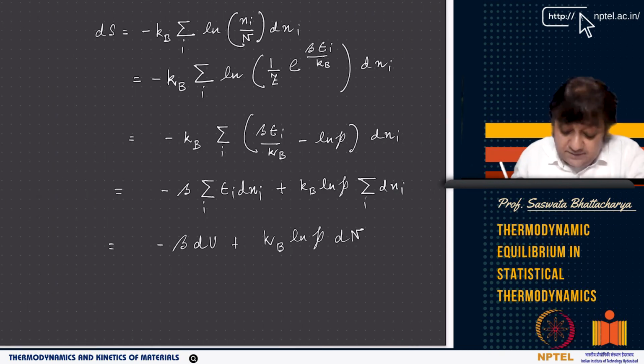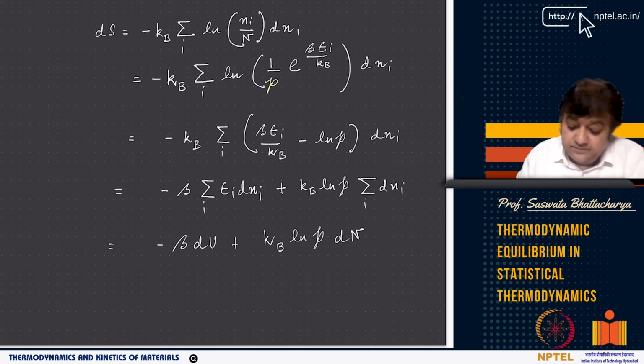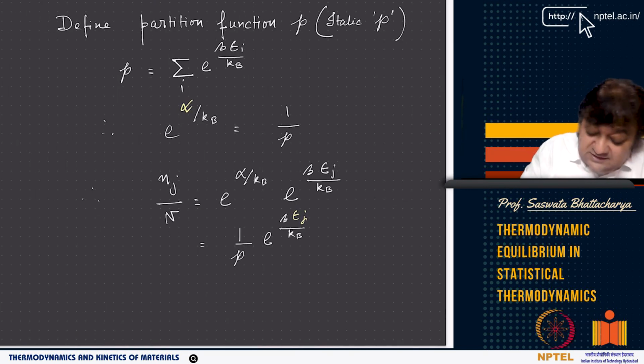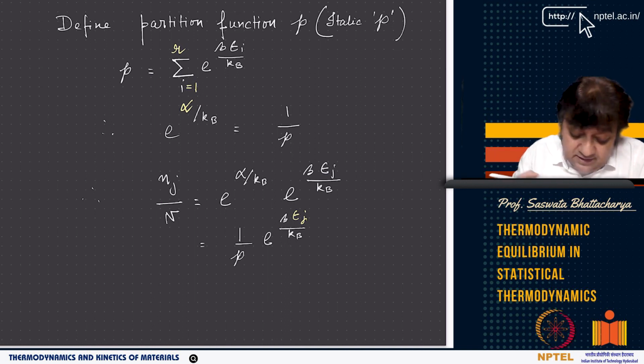But still I don't know beta. Now comes the interesting part. Instead of Z, I will use this partition function. I am using a notation which is like an italicized P, right? That is your partition function, and I have defined the partition function. So it's just a function of these different states of energy, right? These are all the accessible energy states. Epsilon i are all the energy states, i equals 1 to r. You have r energy states that are available, right?